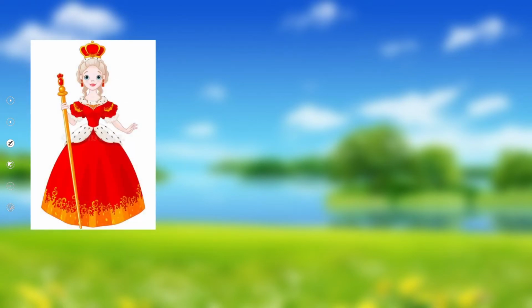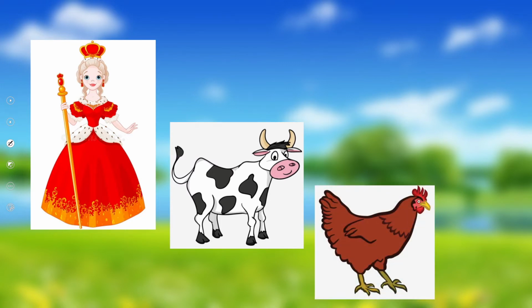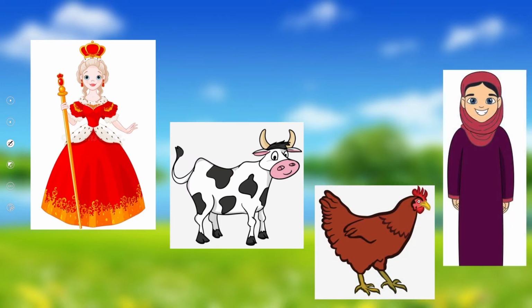When I say queen, it means I'm talking about a lady. It's a feminine noun. Cow, a female animal, so cow is a feminine noun. Hen is a feminine noun, and woman is a feminine noun. Right? This is how we recognize feminine and masculine nouns.